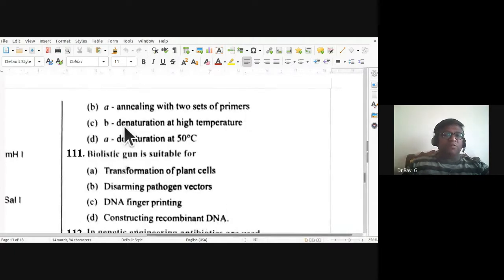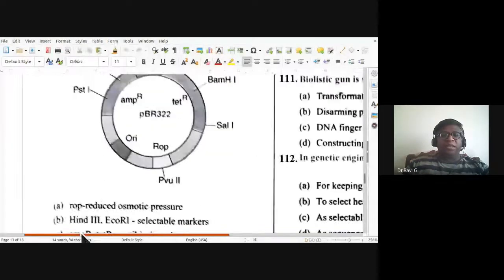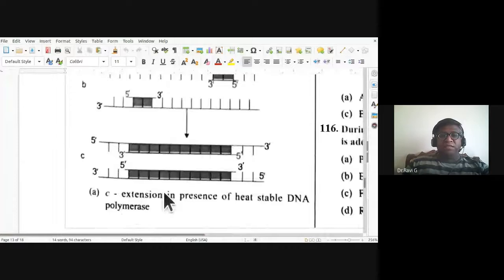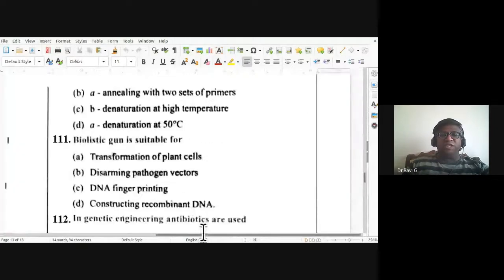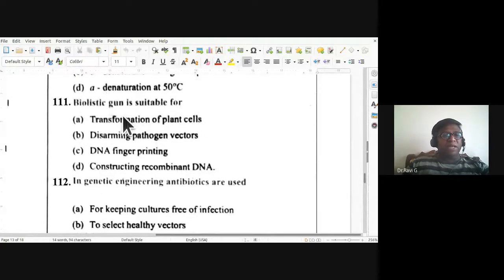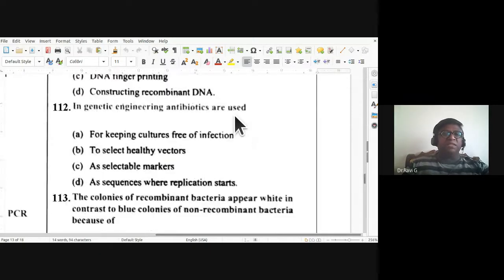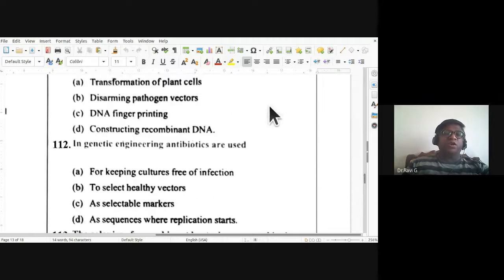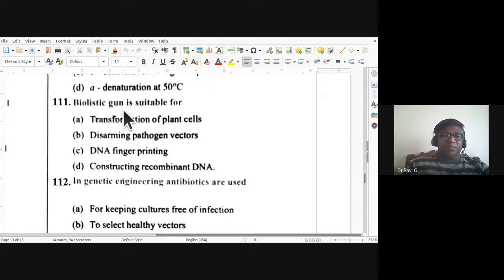Annealing with two sets of primers, denaturation at high temperature, denaturation at 50 degrees centigrade, they are all wrong steps. So the correct step is C, extension in presence of heat stable DNA polymerase. Then the 111th: the biolistic gun is suitable for transformation of plant cells, disarming pathogen vectors, DNA fingerprinting, or constructing recombinant DNA. It is suitable for transformation of plant cells.